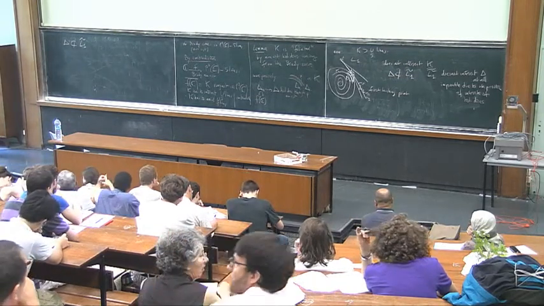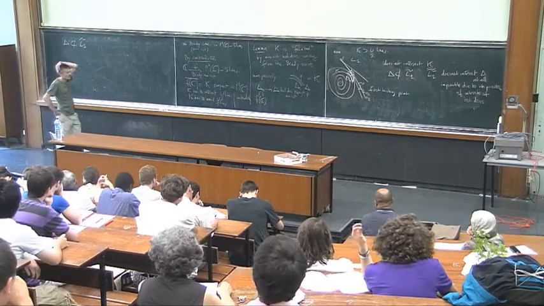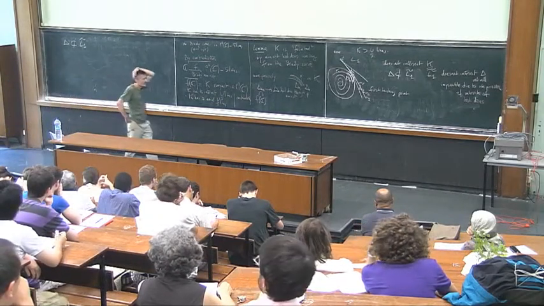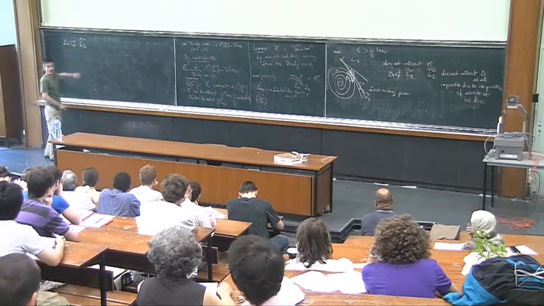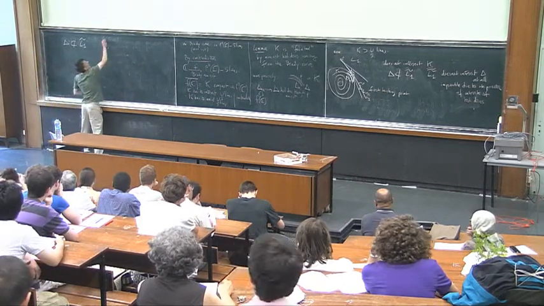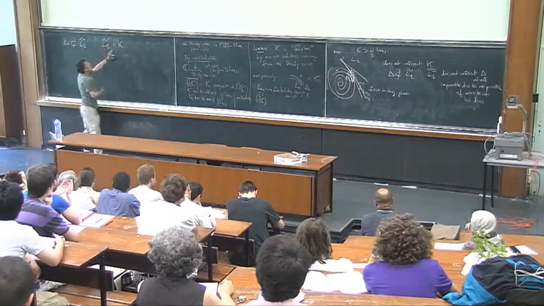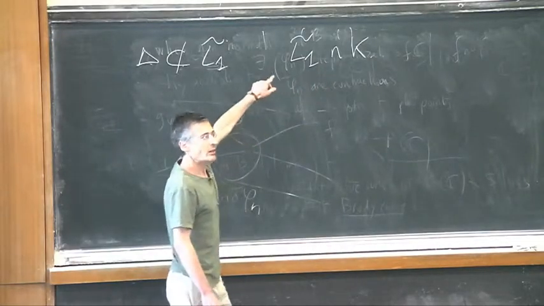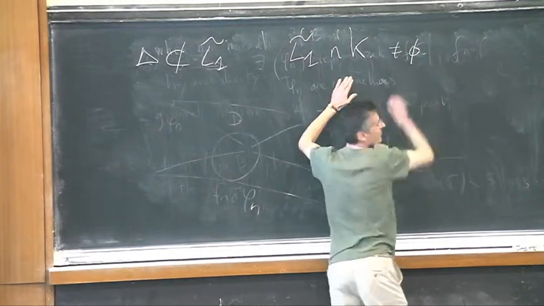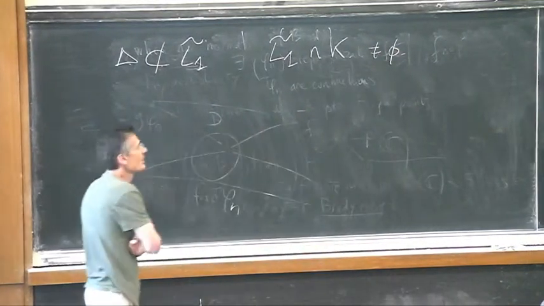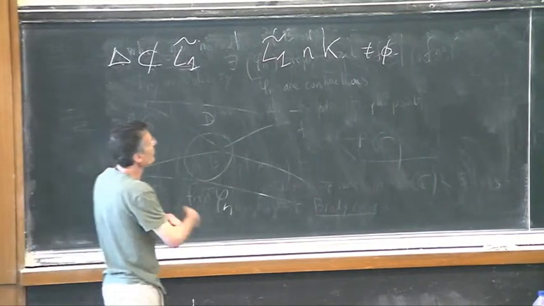So if you had such a situation, what you know is that L1 tilde intersected with K is non-empty. So it's closed.